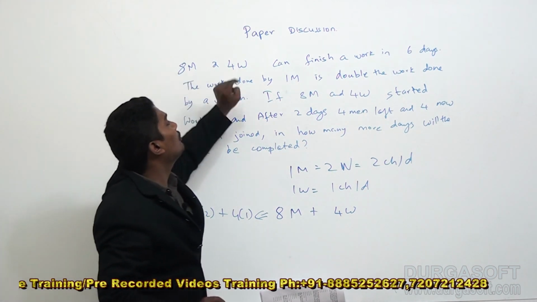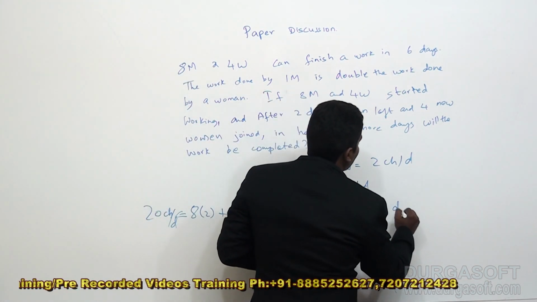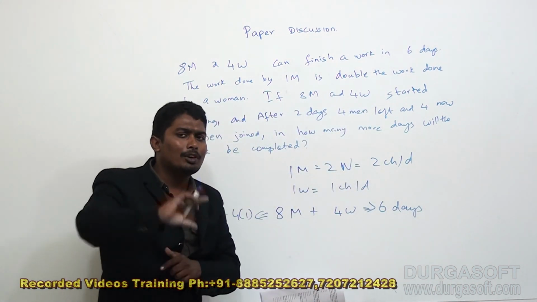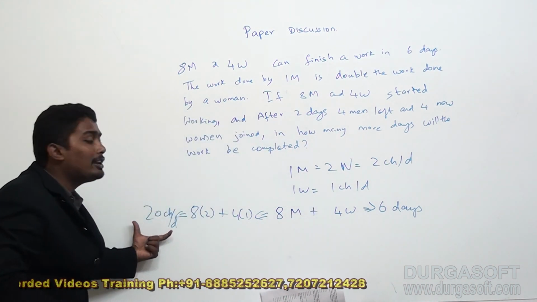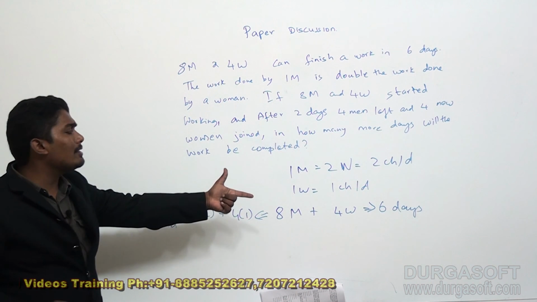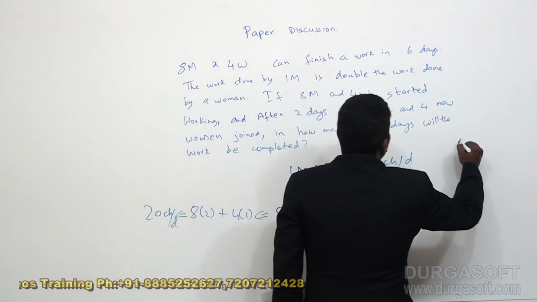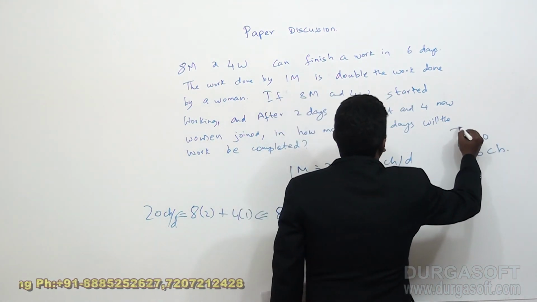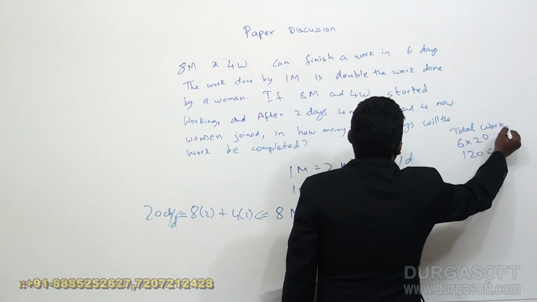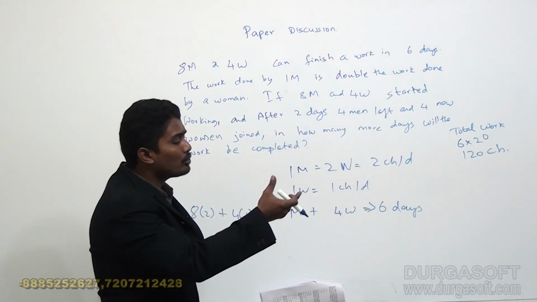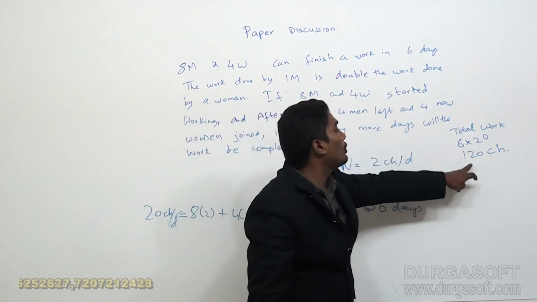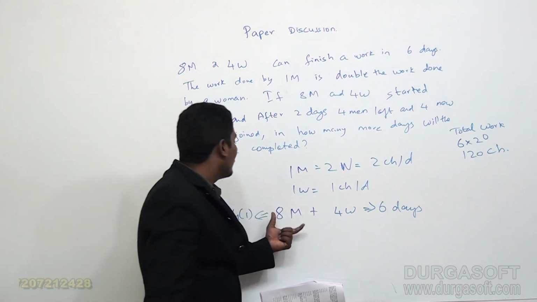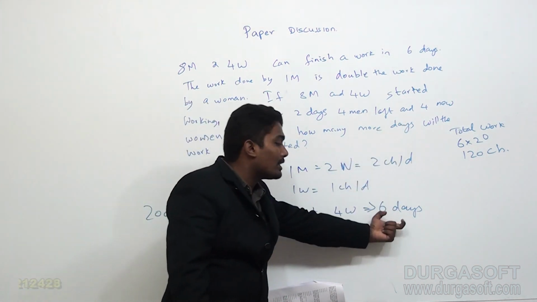They say that 8 men and 4 women can finish a work in 6 days. Now assume that 8 men and 4 women can eat totally 20 chocolates in 1 day. Then in 6 days they will be able to eat 6 into 20, 120 chocolates. To make my problem easier, I am assuming the work done to be chocolates. So I will assume that there are totally 120 chocolates. These 8 men and 4 women can eat all the 120 chocolates in 6 days.